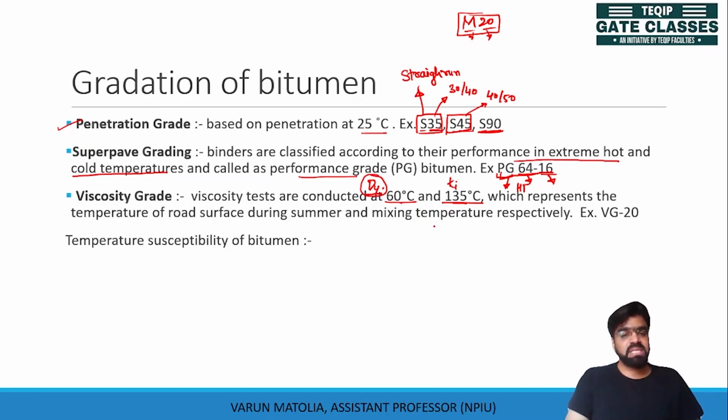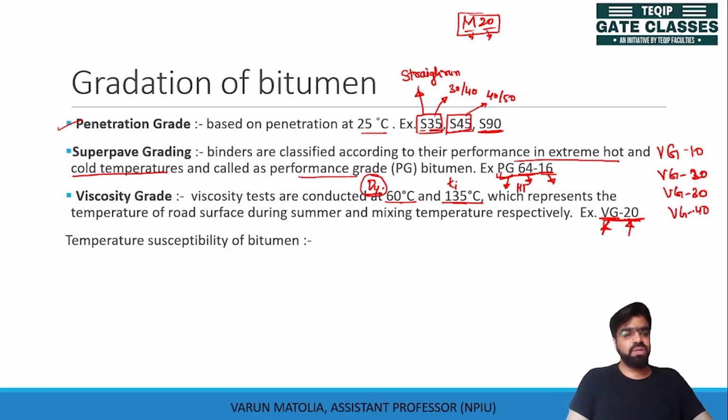So based upon these values, we denote the value VG30 for viscosity grade. Here VG means viscosity grade. We can write the viscosity grades are VG10, VG20, VG30, VG40.